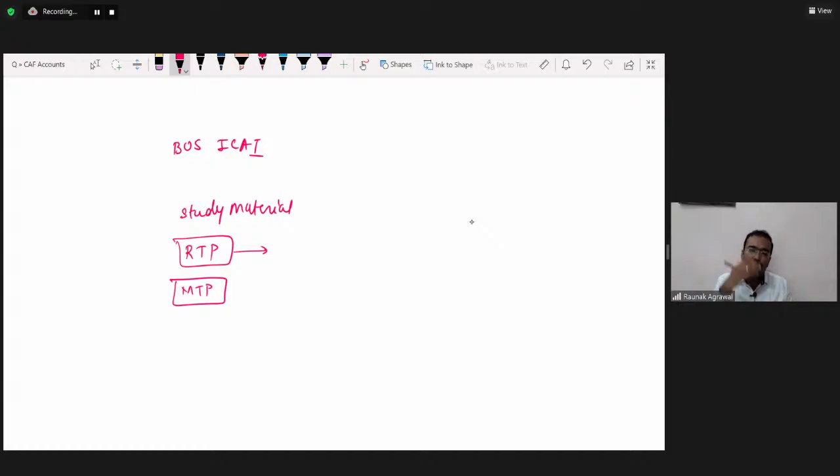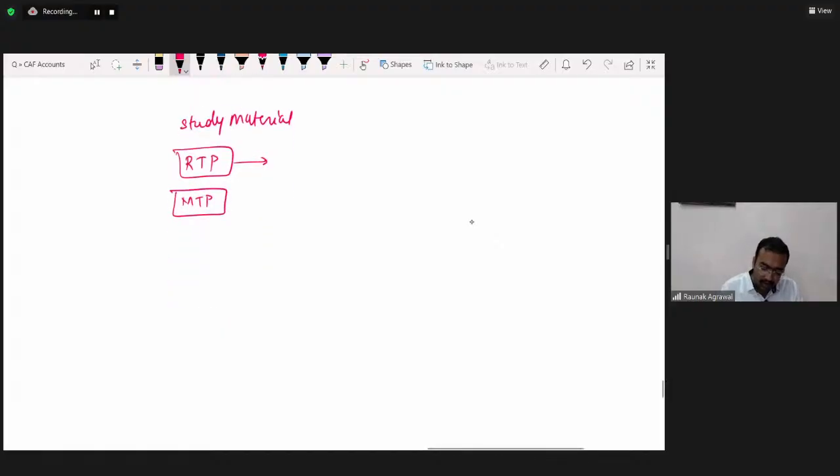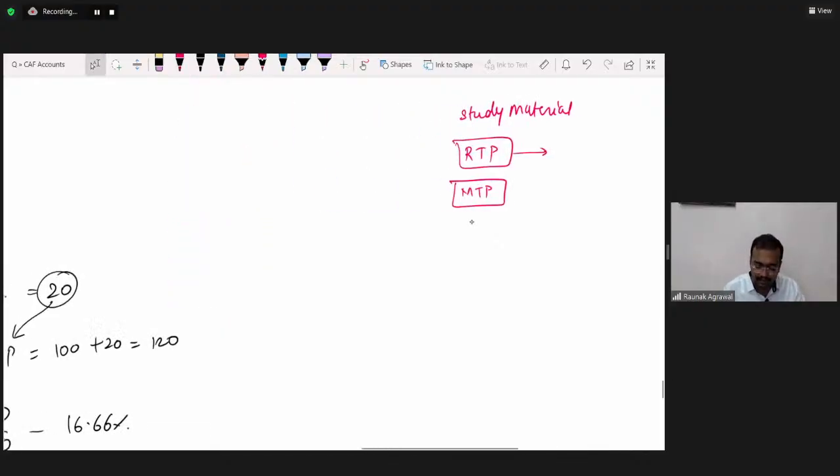There you will get the Board of Studies website. In that portal, select foundation. Once you select foundation, multiple things are given, like study material, RTP, MTP. There is one more thing, corrigendum to study material.